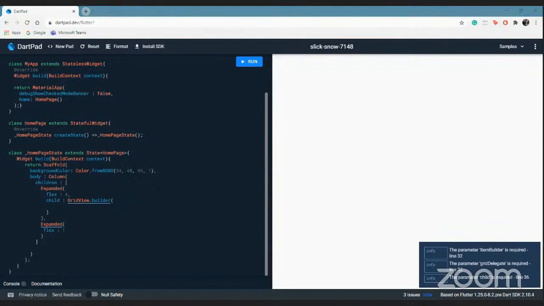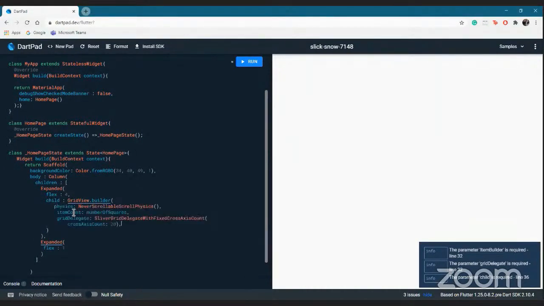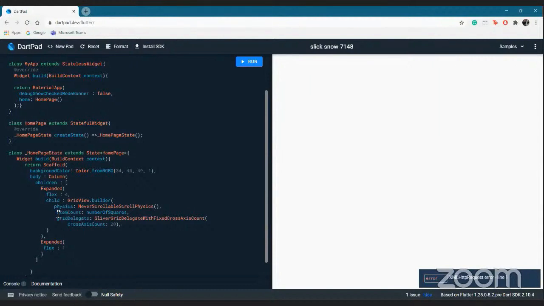So when I come to the grid view, the first part is, I don't want it to scroll down, or I don't want the grid where it exists to scroll down. So the physics of the grid view will be never scrollable scroll physics. It might seem really just like English because what you want is already available as a function ready-made for you. You don't have to put out any extra effort to write the function for out there.